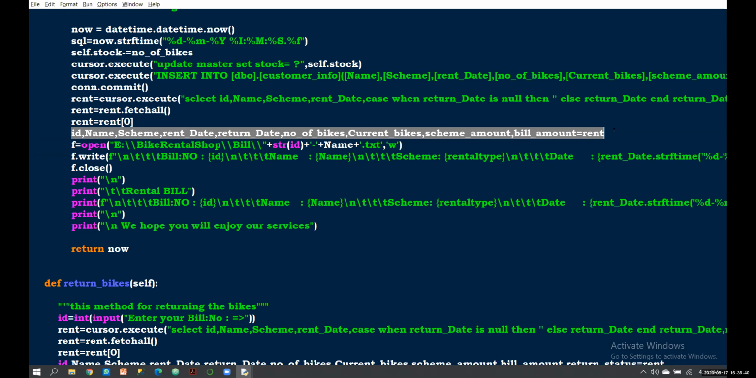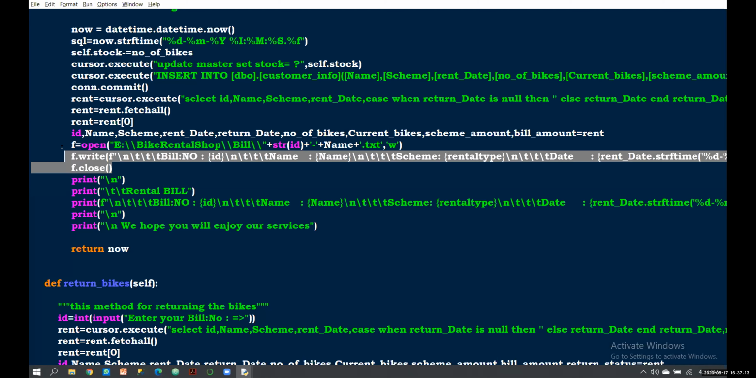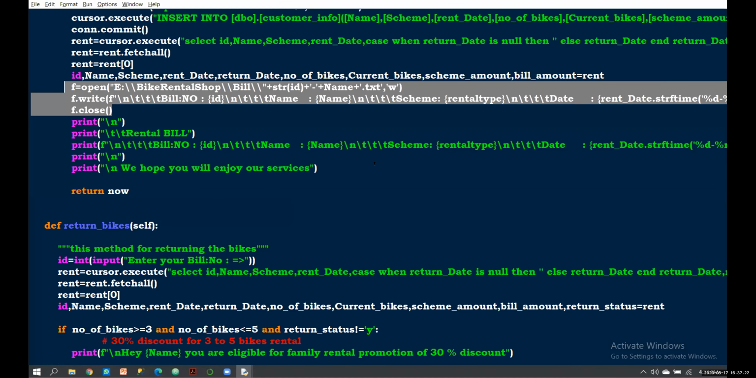I know what the values are in the order, the value order. That's why I'm using tuple unpacking with the same names like ID, name, scheme, run date, return date, such kind of values. Then I'm going to write those values into a text file. There's a bill number; my ID is the bill number. Then after that I'm going to save that text file, and here I just print the same values: return rental bill, then bill number, whatever is in here, right?